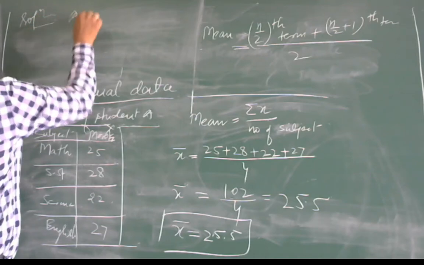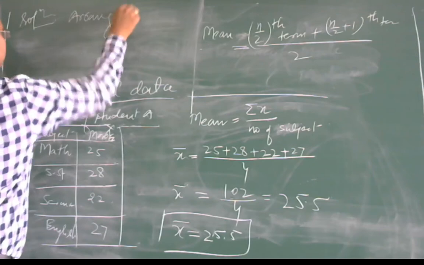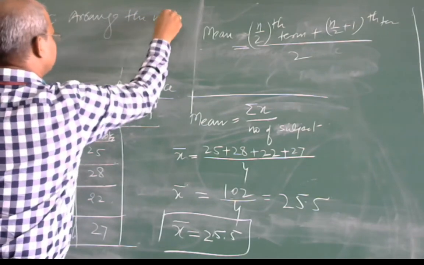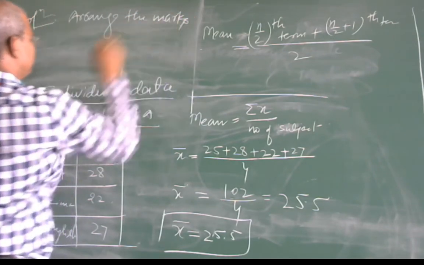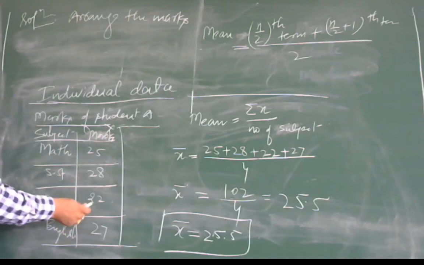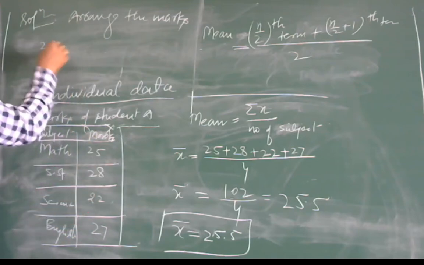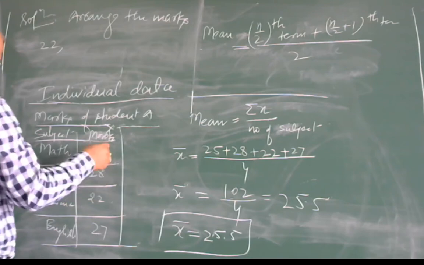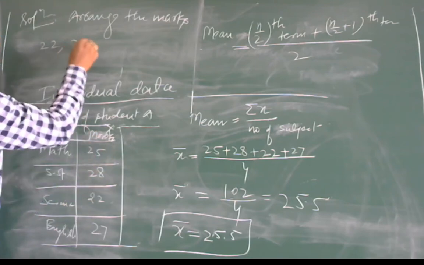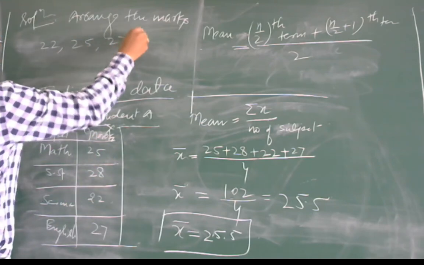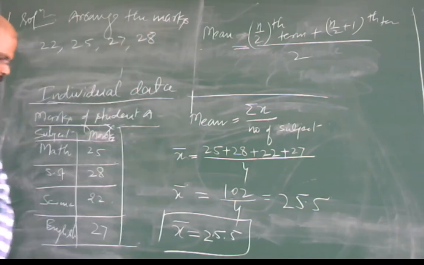Arrange the marks in ascending order: 22, 25, 27 and 28.